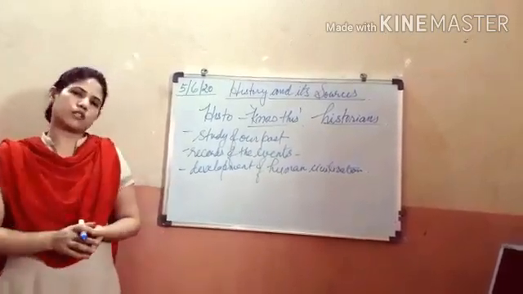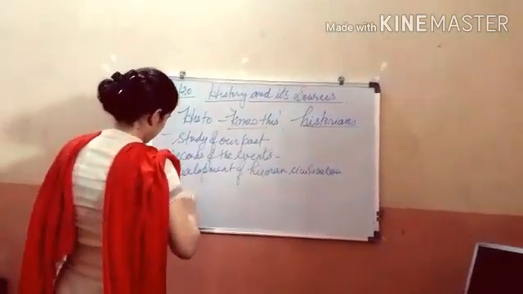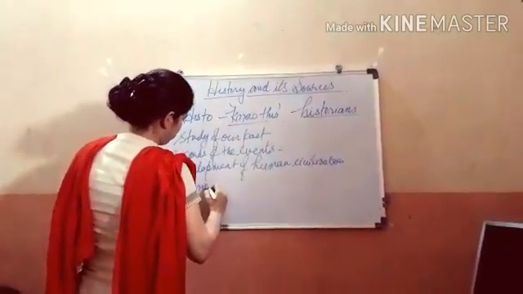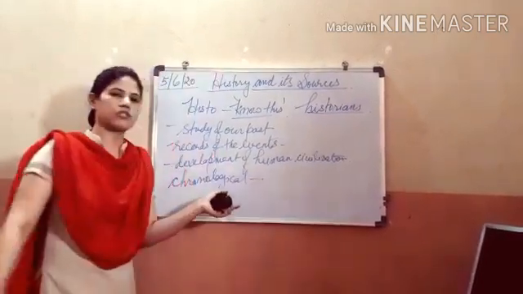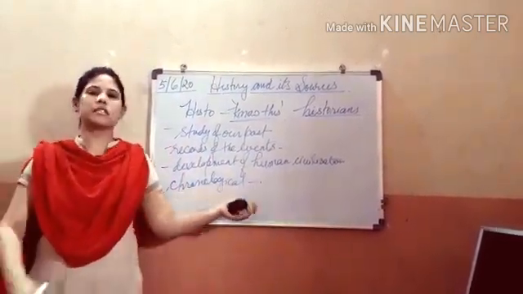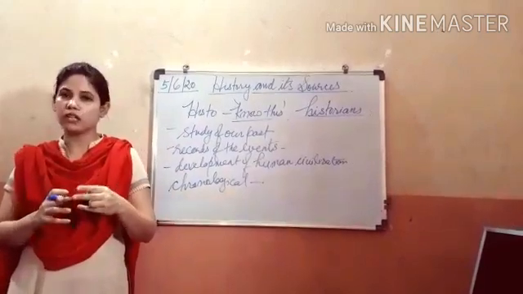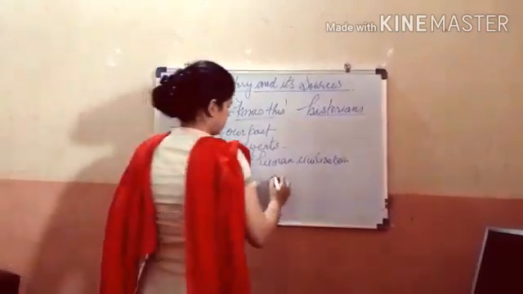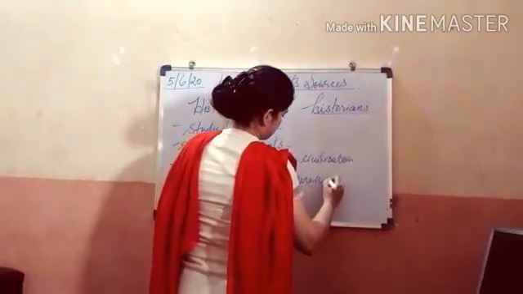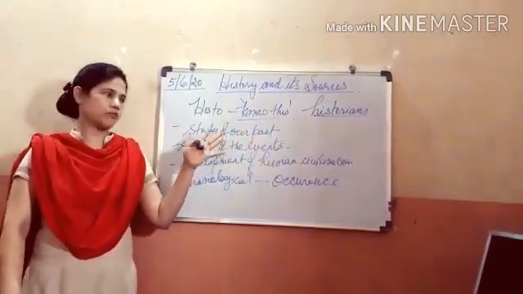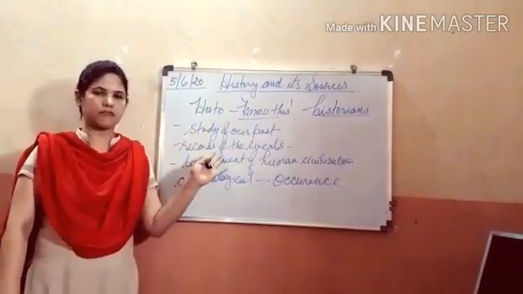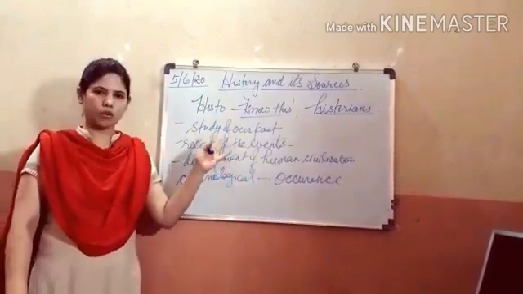So what is a chronological order? Chronological order means arrangement of events according to their occurrence. So this is what history deals with. When we study history, we get this information that history deals with all these aspects.